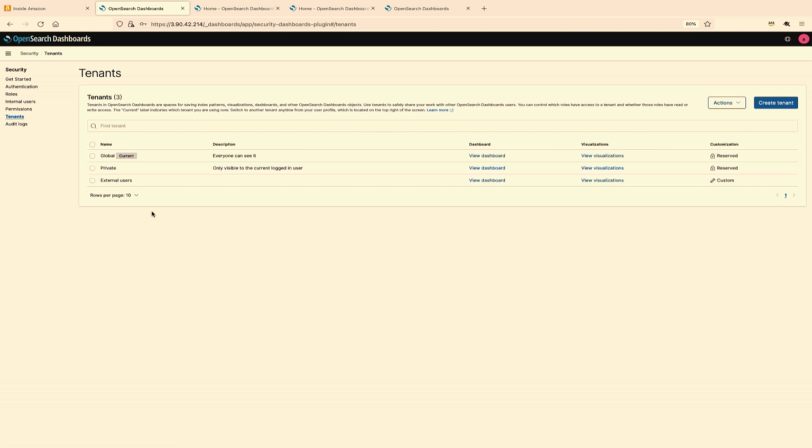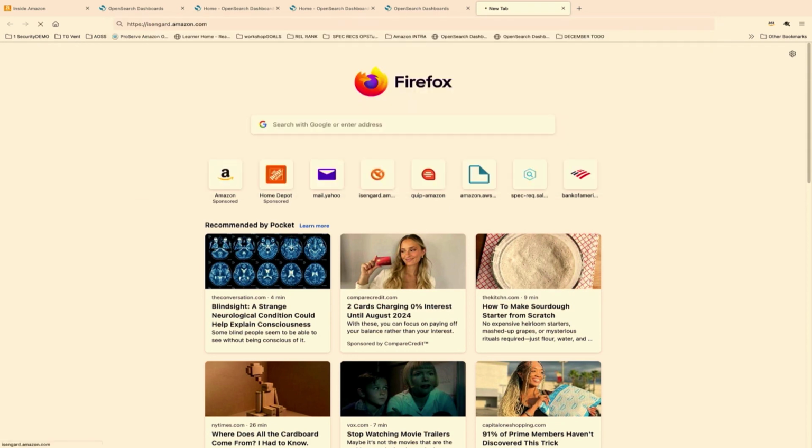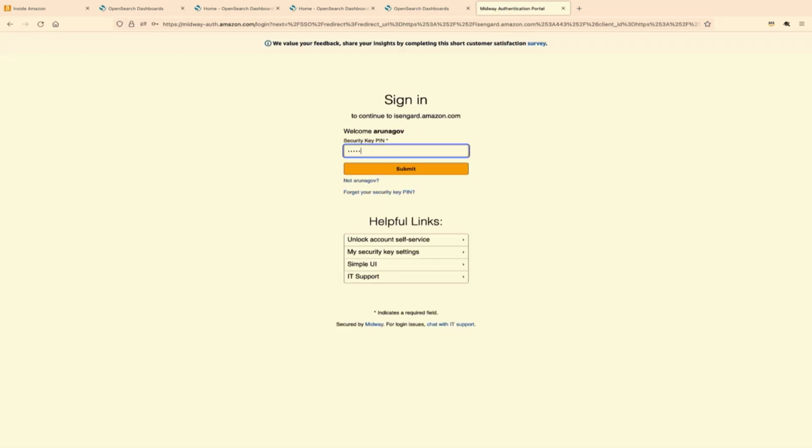Tenants are again a fantastic concept of segregating your dashboards, of making sure a certain set of users have access only to certain dashboards, certain visualizations, so you can actually separate out what the users can access and cannot access. And last, Jimmy spoke about compliance. So audit logs is as easy as just enabling a toggle on your system. Once you enable the toggle and you have your request body enabled, you can see your logs coming in.